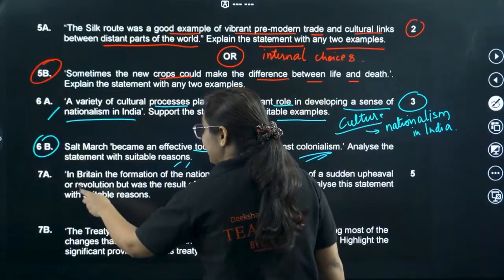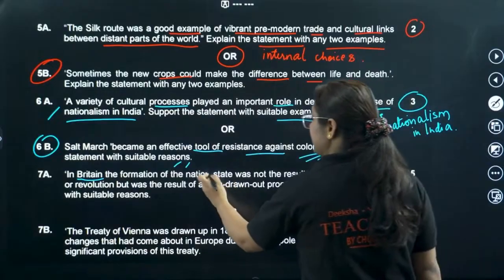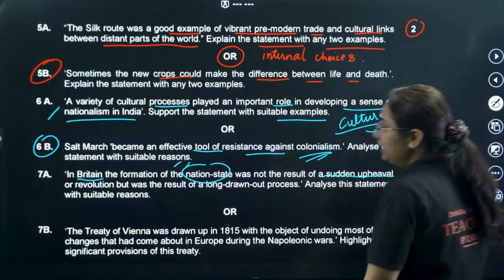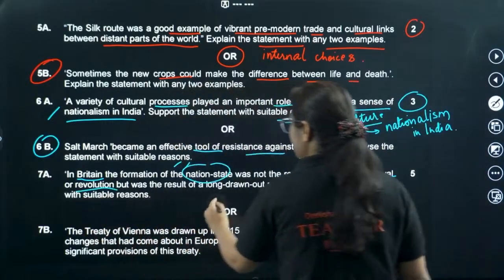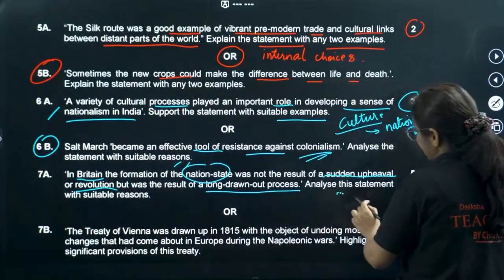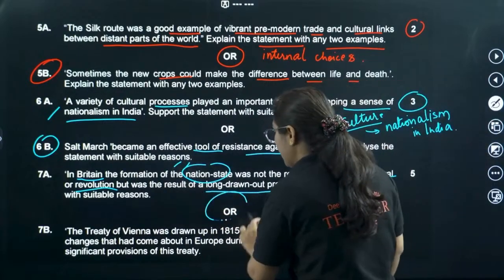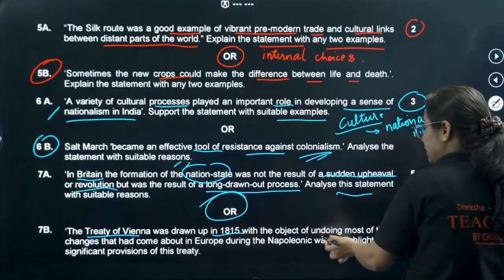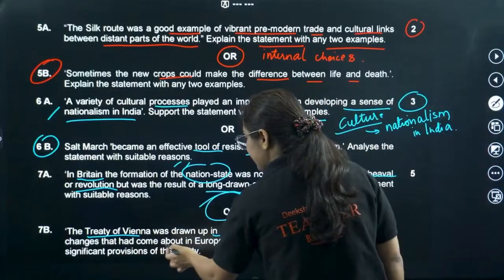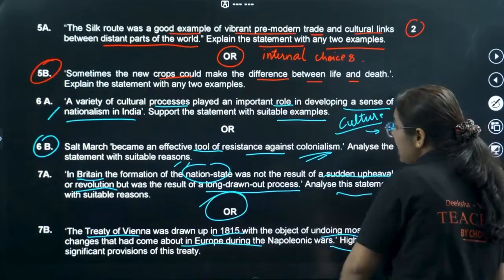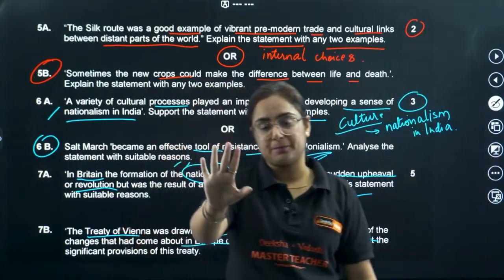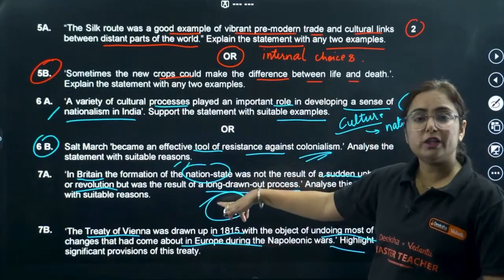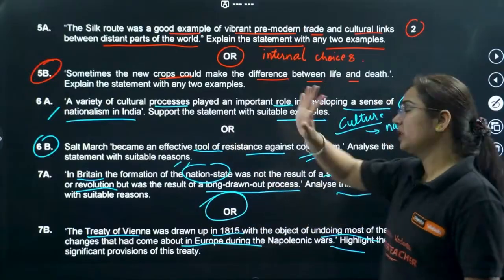So yes, in Britain, the formation of the nation state was not the result of a sudden upheaval or revolution, but was the result of a long drawn process. Analyze the statement. Or you have to write, the Treaty of Vienna was drawn up in 1815 with the object of undoing most of the changes that came about in Europe during the Napoleonic Wars. Highlight the significant provisions of this treaty. Basically, here you need to write the provisions of the Treaty of Vienna, and here you need to write how Britain was formed. Get it?